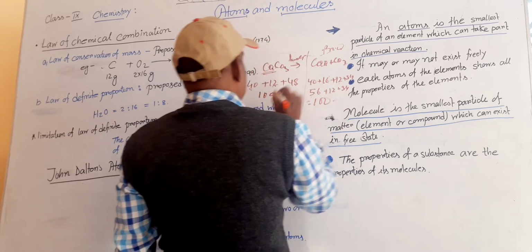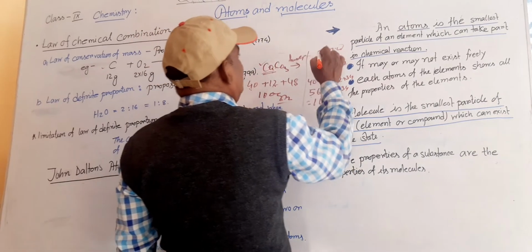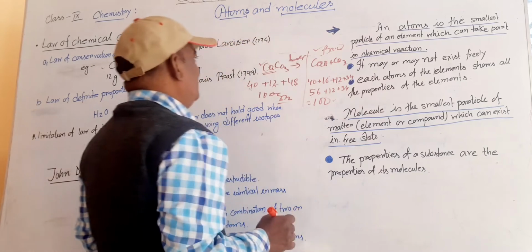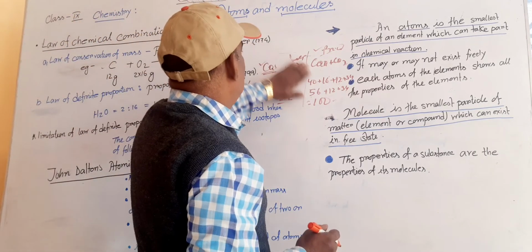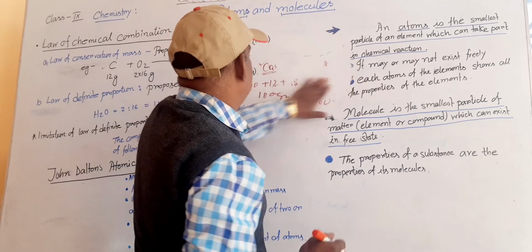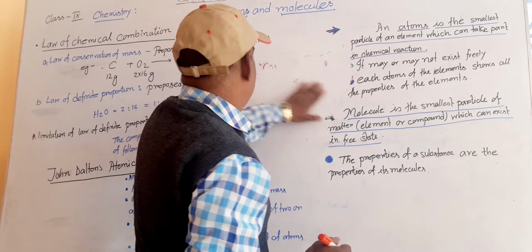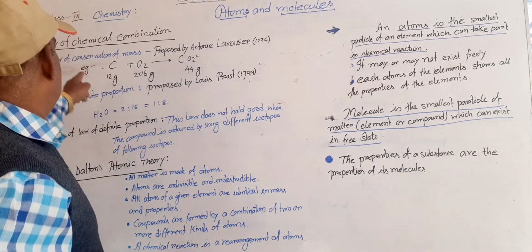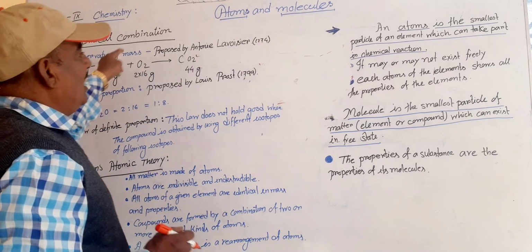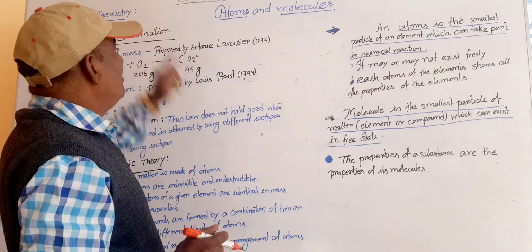Then what we see there: if the reactant is 100 grams, the product will also be 100 grams. Then they say the mass is not created, and all the element mass is not created and not destroyed there. By this, Dalton observed one thing: conservation of mass, atoms cannot be created and cannot be destroyed.